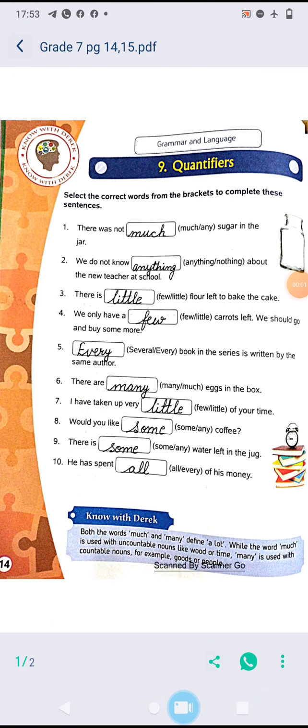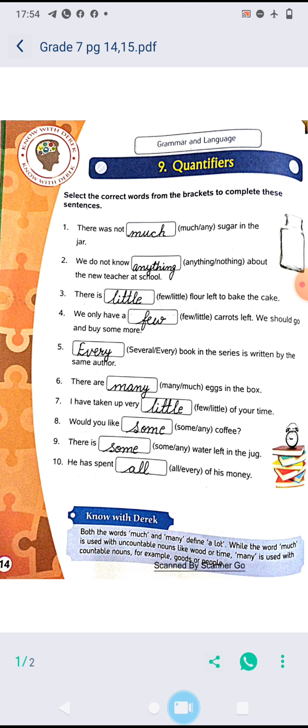Good morning. Today we'll start with the third chapter, that is grammar and language. In this you have to fill the quantifiers. Two options are given in the bracket. You have to select which is appropriate and fill in the box. So select the correct words from the bracket to complete these sentences. Let's start. There was not dash, much or any, sugar in the jar.